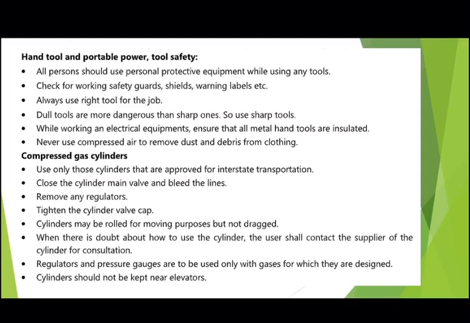Next is compressed gas cylinders. You should only use those cylinders that are approved for interstate transportation. Close the cylinder main valve and bleed the lines. Remove any regulators. Tighten the cylinder valve cap. Cylinders may be rolled for moving purposes but not tracked. When there is a doubt about how to use the cylinder, the user shall contact the supplier of the cylinder for consultation. Regulators and pressure gauges are to be used only with gases for which they are designed. Cylinders should not be kept near elevators. So that's compressed gas cylinders.